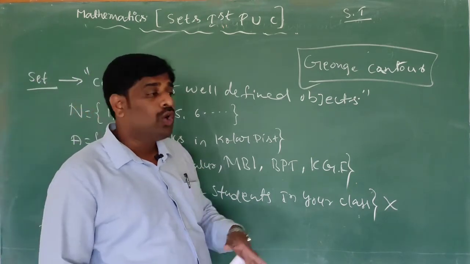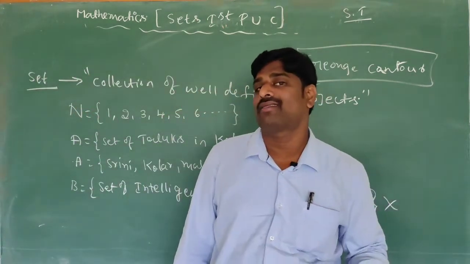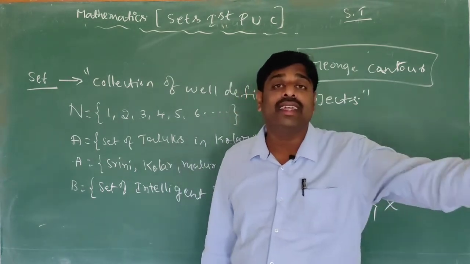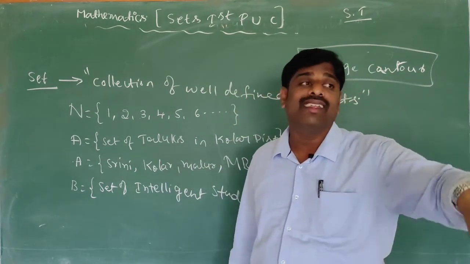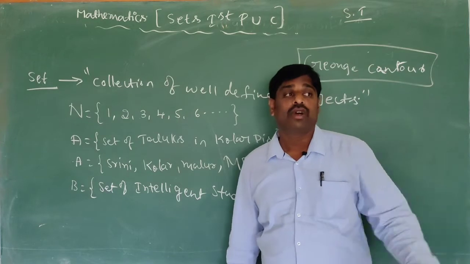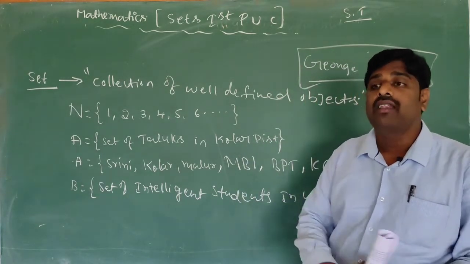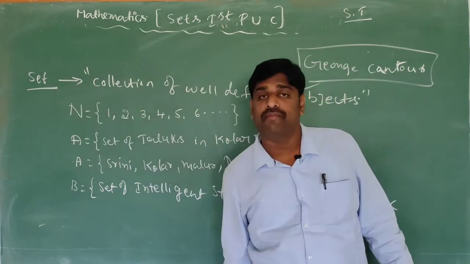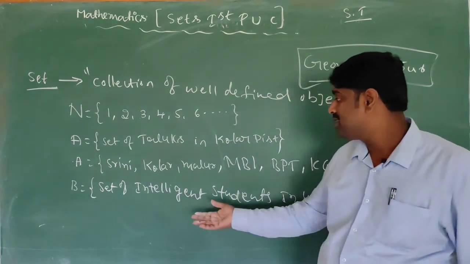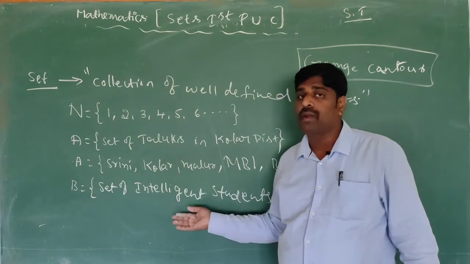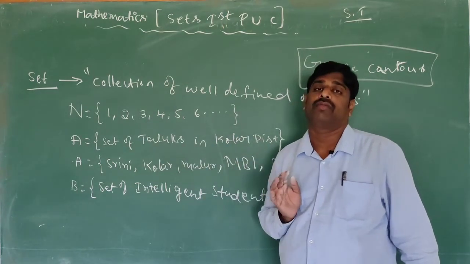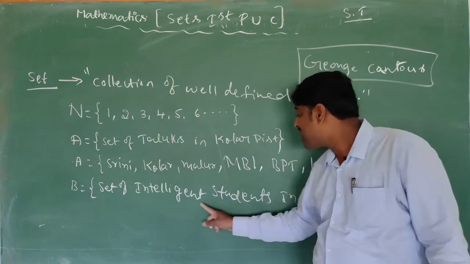Suppose one student is intelligent in dance, another in education, another in music, another in sports, another in some other game. Intelligence differs from person to person, so that's why it is not a set.